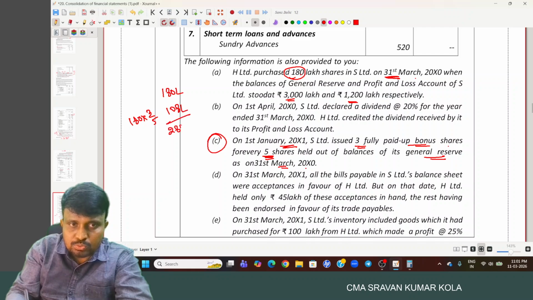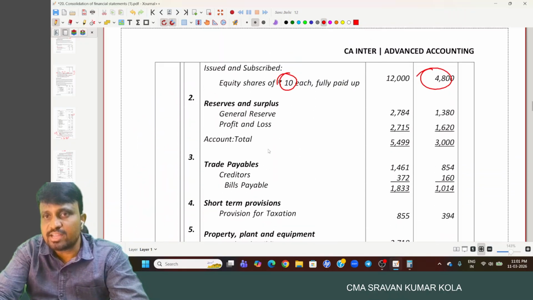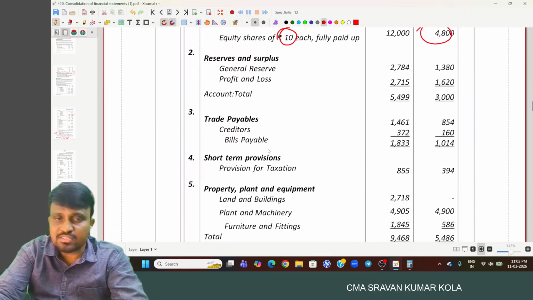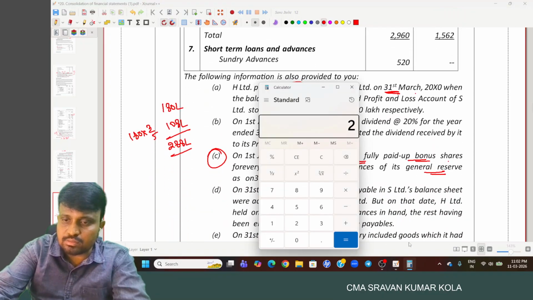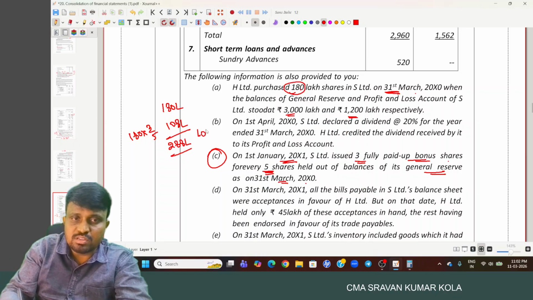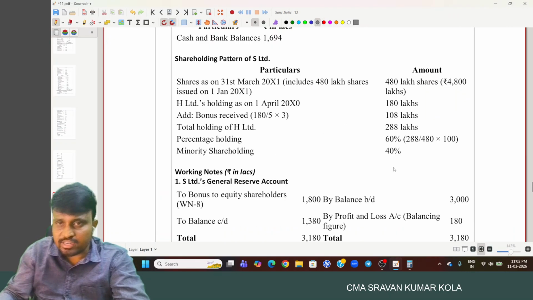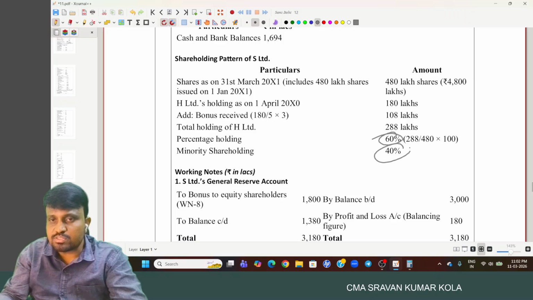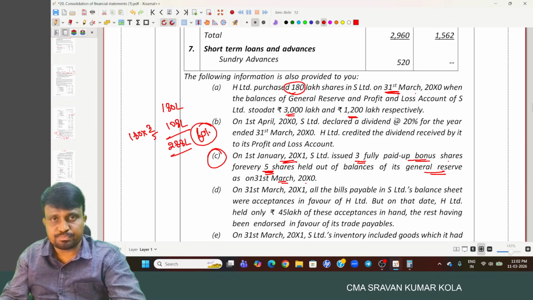108 lakh and 288 lakh. And compare this one with the share capital. Now share capital is 480 lakhs. So 288 by 480 lakhs. How much amount? 60%. So 60% by H Limited, 40% by minority interest. So 60%, 40. 288 lakh is the shares held by H Limited. That is the first one, shareholding pattern.